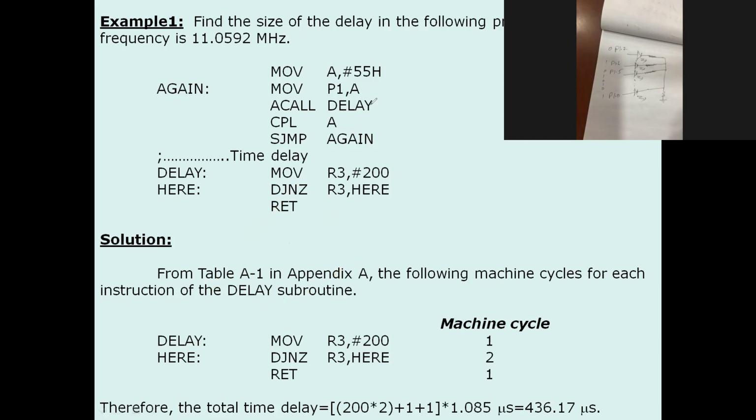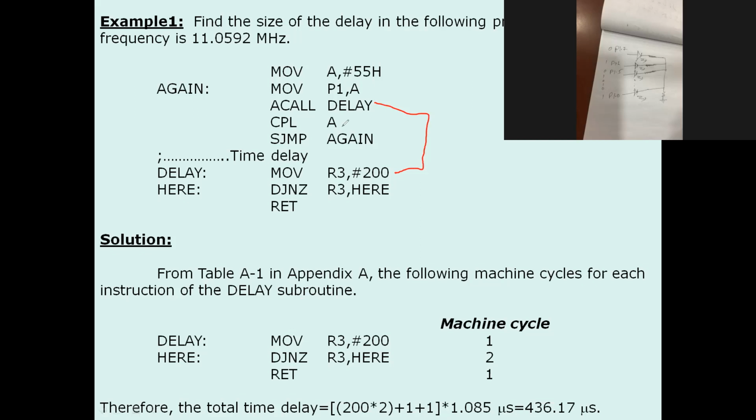DELAY is also written over here. So it will be coming from this line to that line only. Then delay program means wait some time.